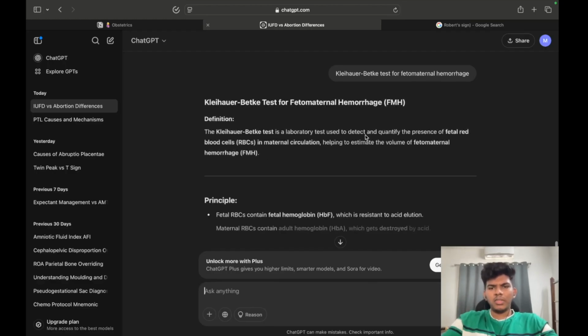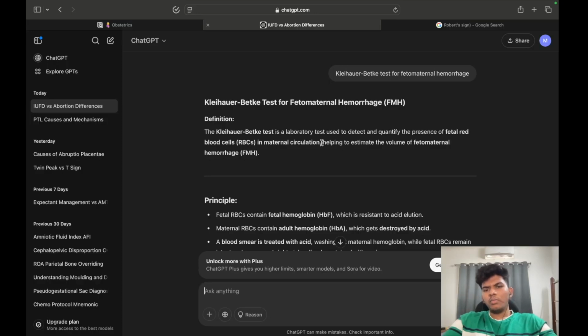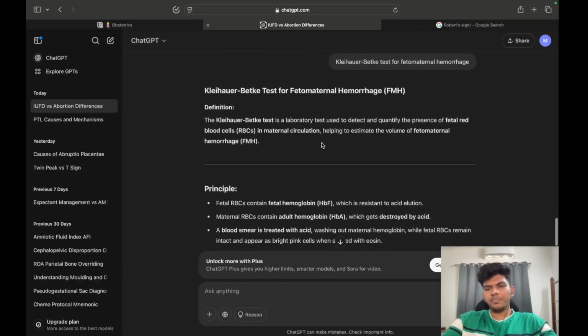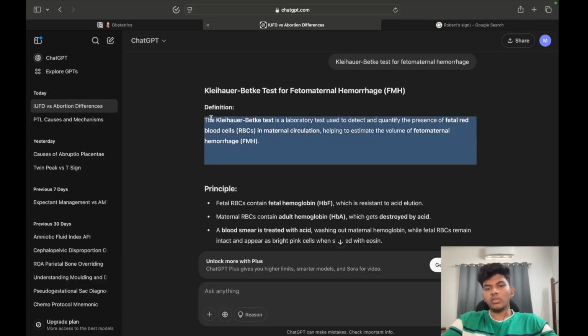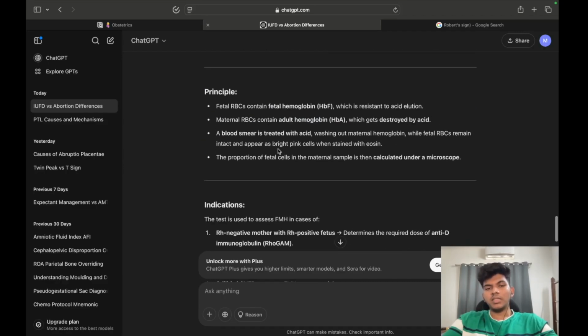So it's a laboratory test to detect and quantify the presence of fetal red blood cells in maternal circulation, helping to estimate the volume of feto-maternal hemorrhage.